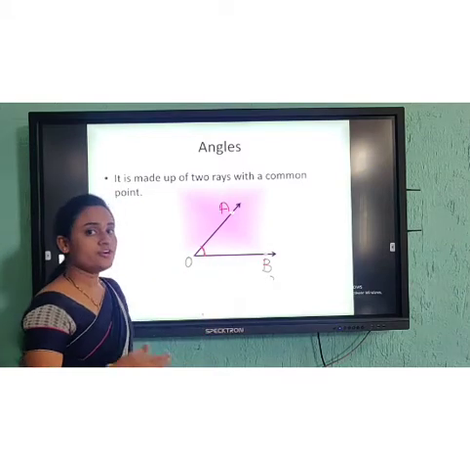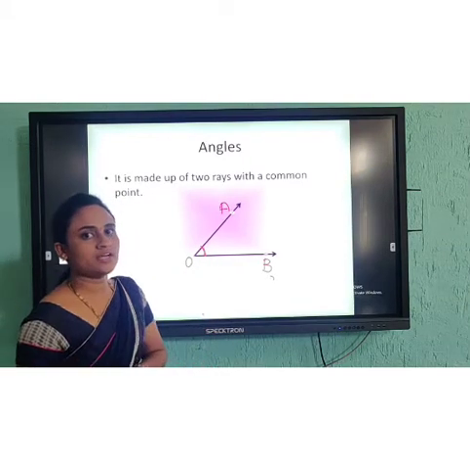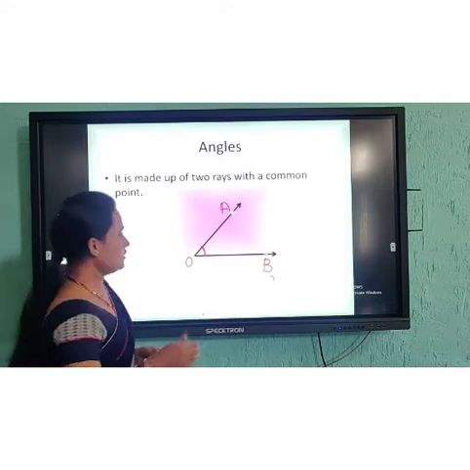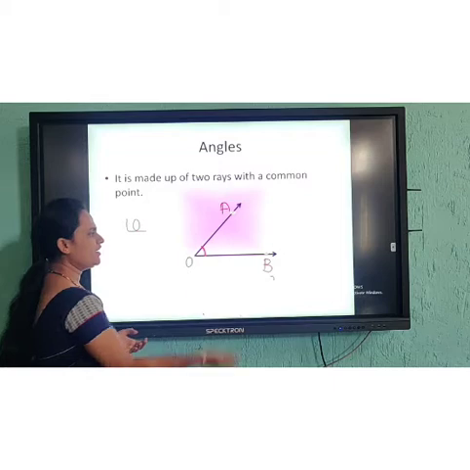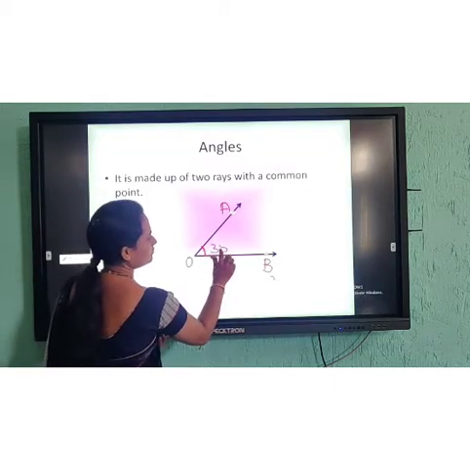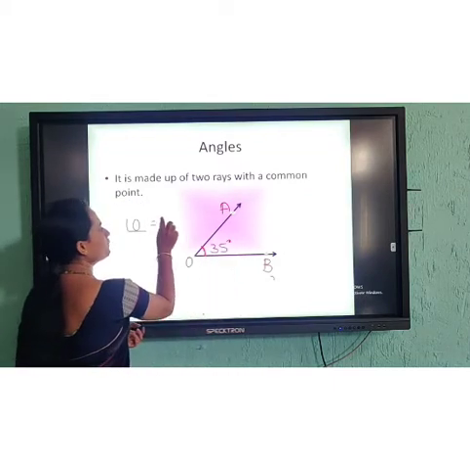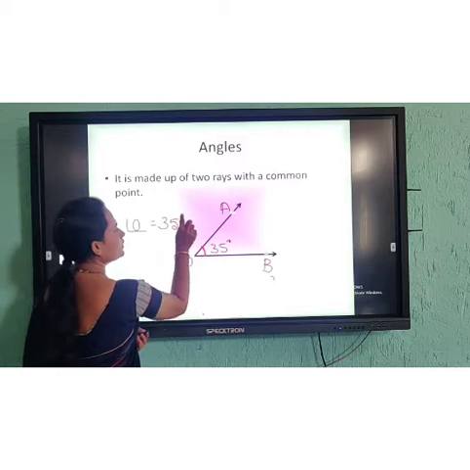How are we going to represent this angle instead of the statement? We can write angle O. I will take this as 35 degrees. So angle O equals 35 degrees.